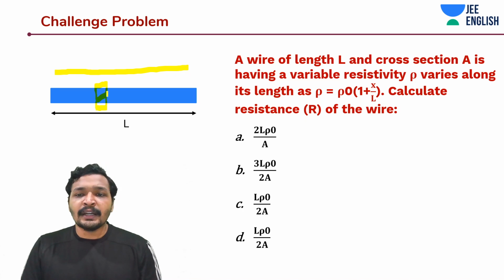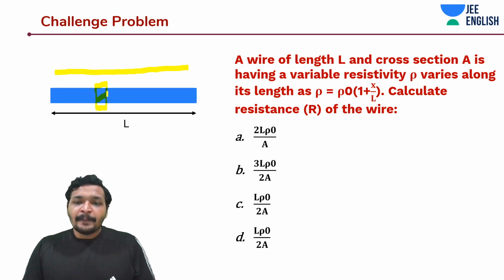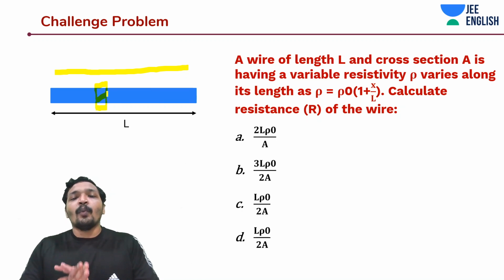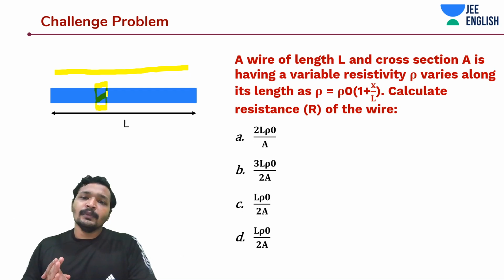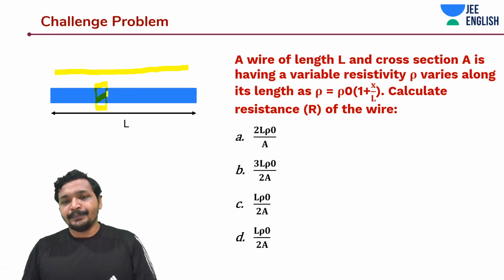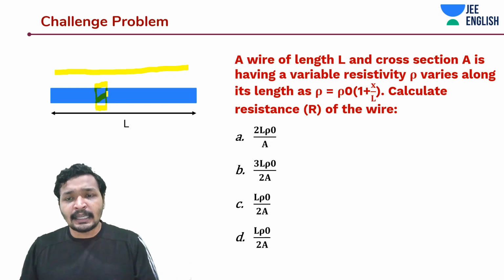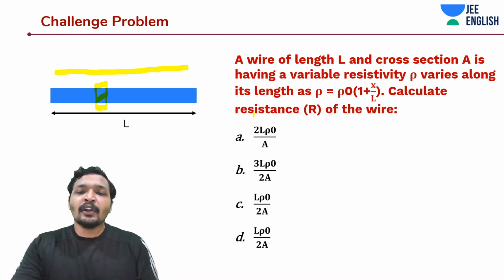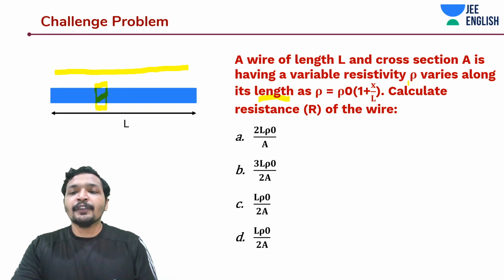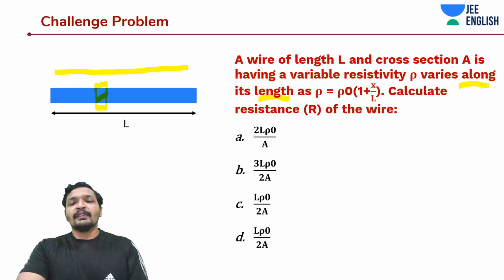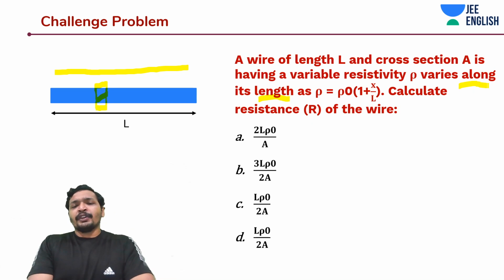Assuming area is constant, you'd write R is equal to rho into L by A, which is nothing but rho naught into 1 plus x by L into L by A. In this case, L is going to be dx and area is going to remain A, because the rho is only varying along length. Even if you look at the equation, you will come to know that the resistivity is only varying along length. So you can simply multiply this rho into dx by A and calculate it.